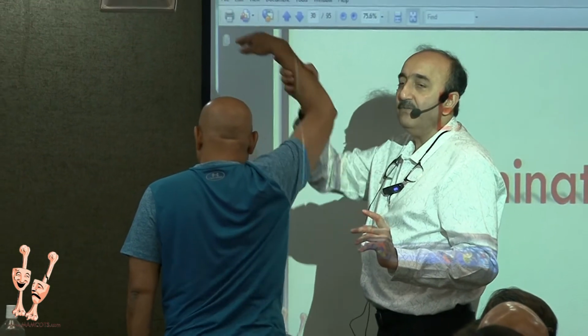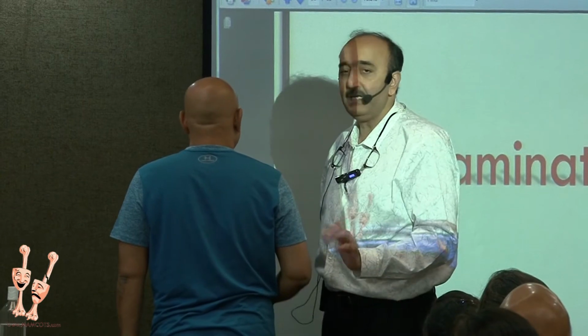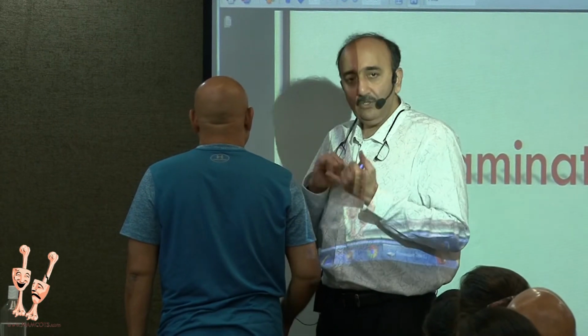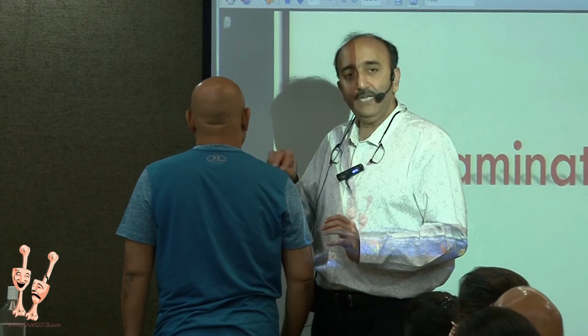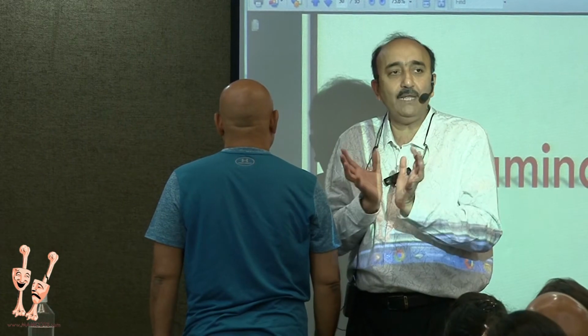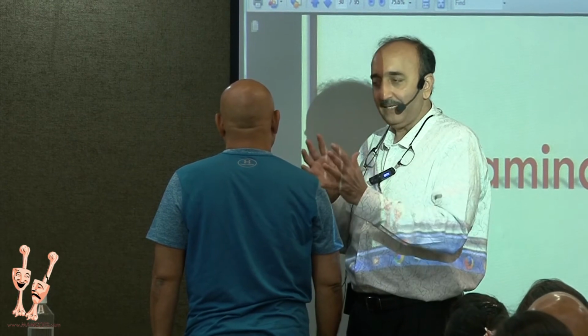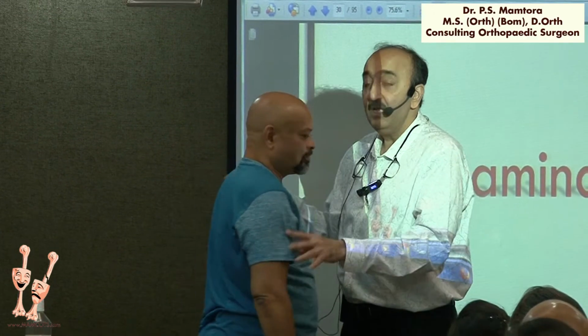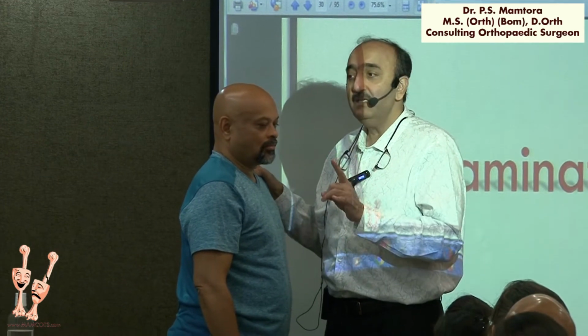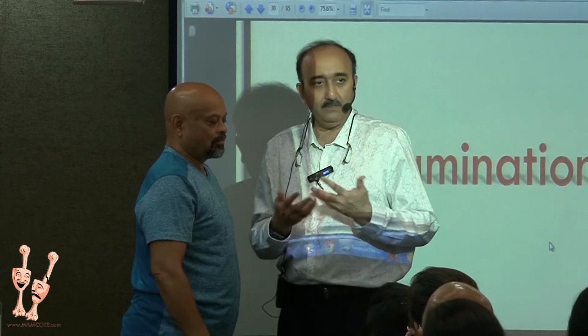This is full abduction. Full abduction will mean all those 5 components that we talked of in the initial anatomy part of it. That is the glenohumeral, the scapulothoracic, the acromioclavicular, the sternoclavicular, and the subacromial space. All those put together is giving us the full abduction. So you look for that. Then look for flexion and extension. Now this, what I was talking about, is in terms of passive ROM. So there is a difference you will have in different pathologies, where the passive ROM is different and the active ROM is different in its findings.